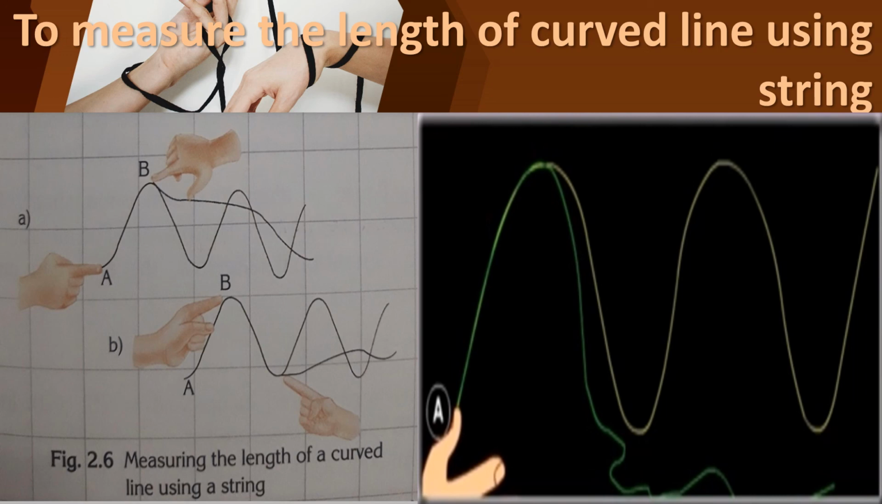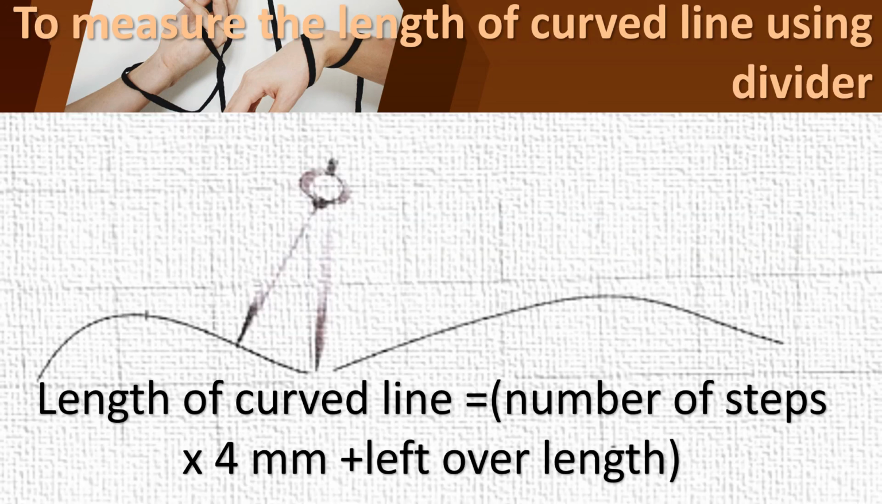Can you all understand, children? This is the first method, the string method. With this method we can find the length of the curved line. Can you all understand? For measuring the curved line, we have another method. Already we have learned the string method, children.